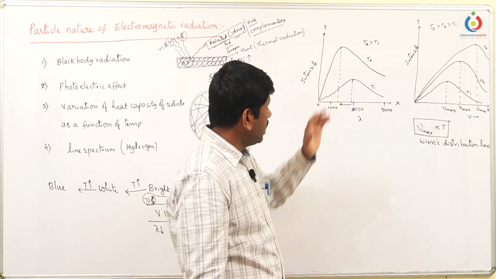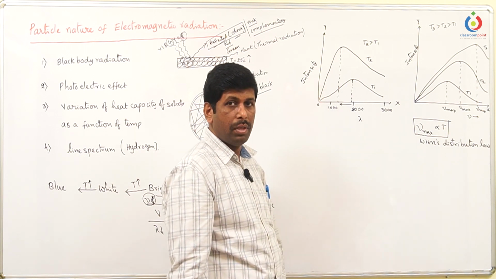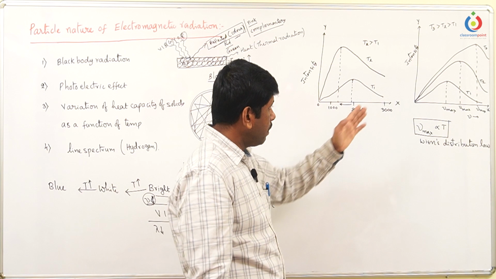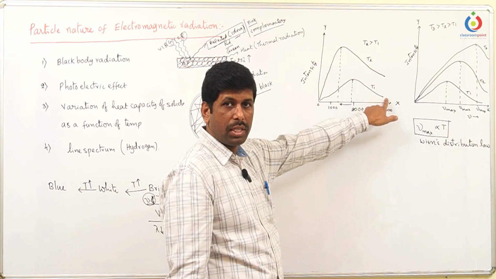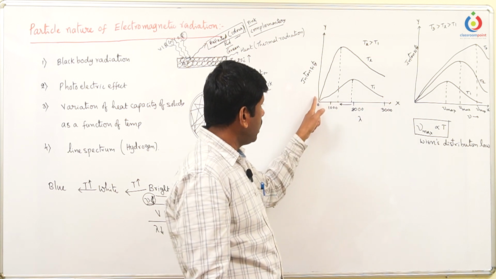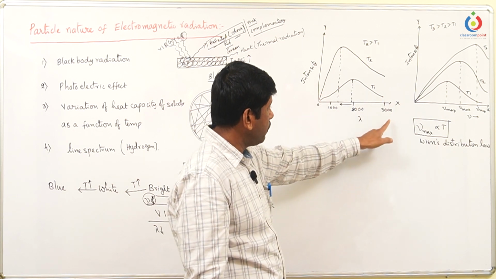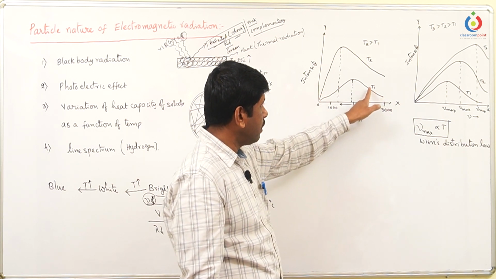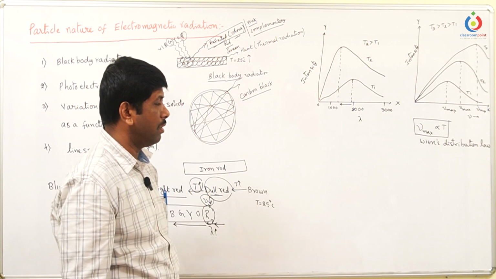If you study this direction, it shows that when intensity increases, wavelength also increases. It should not be studied in this pattern. We have to study in the opposite pattern, so that highest wavelength means lowest energy, the starting energy is least, so the starting intensity is also very less. When the temperature increases, intensity increases, so frequency increases and wavelength gradually decreases and reaches the maximum value. This is the trend observed.